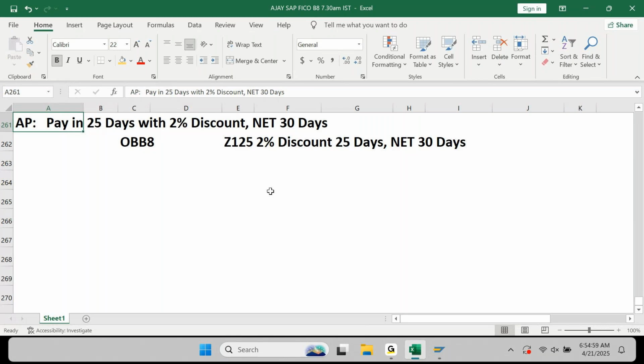Now here, in every project, it is not the same. In some projects, as a FICO consultant, you can import the TR. In some projects, as a FICO consultant, you cannot import the TR. You need to ask the basis consultant to release the TR or to import the TR. You need to understand how TR movement is happening in this project, in this company. You need to ask, they will tell you.